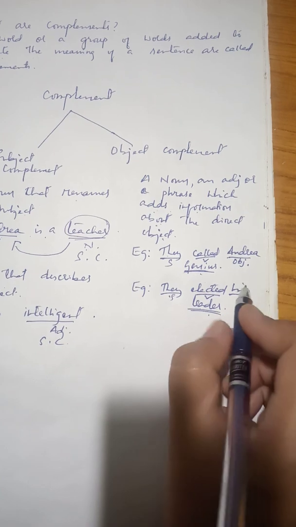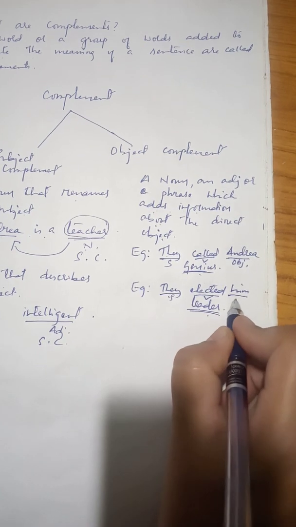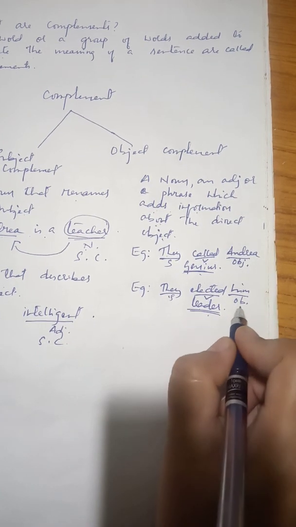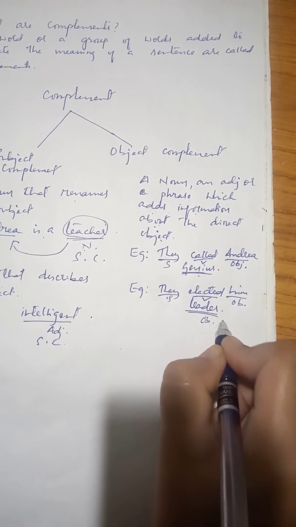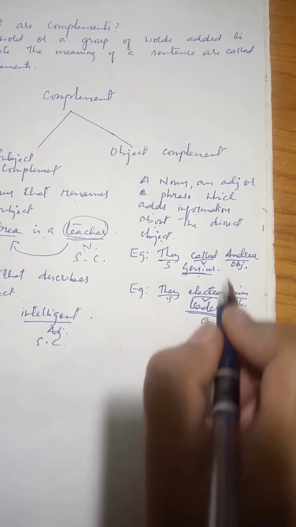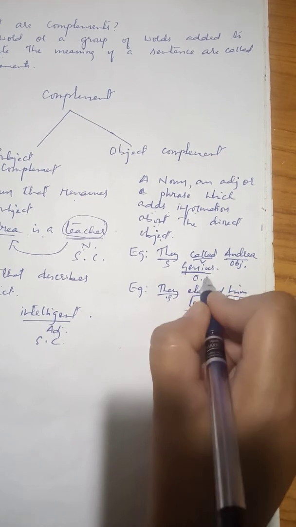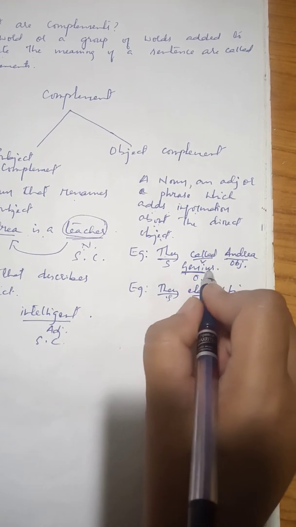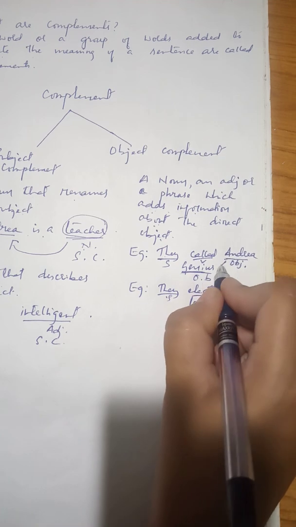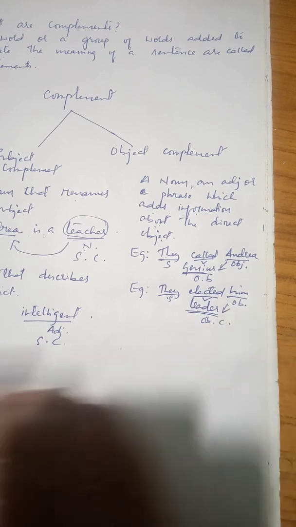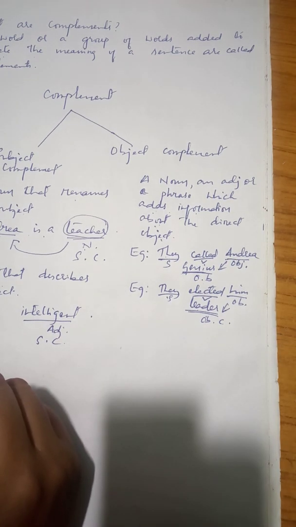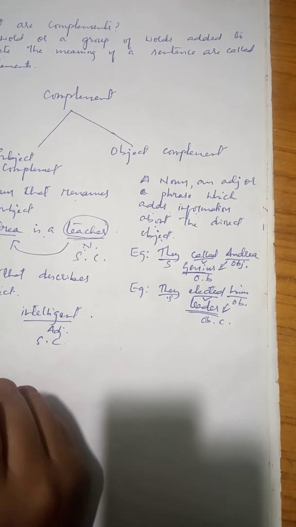So here we know that him is our object, right? So the word leader is your object complement. Am I clear? And even here, genius is your object complement, because genius is used to describe Andrea, and leader is used to describe him. I hope this is clear to you all, the subject and object complement.